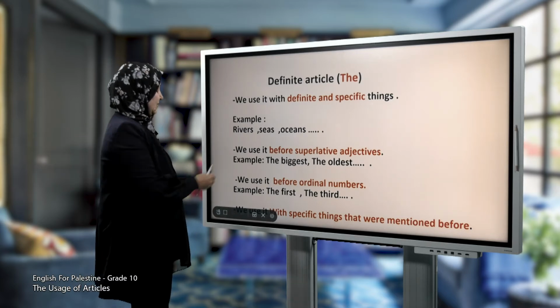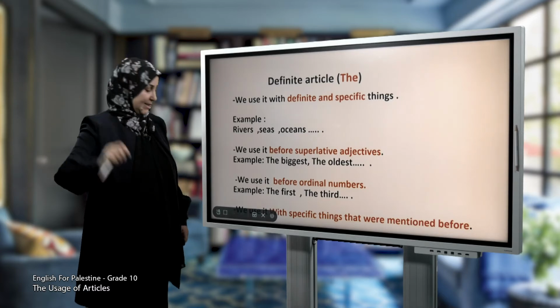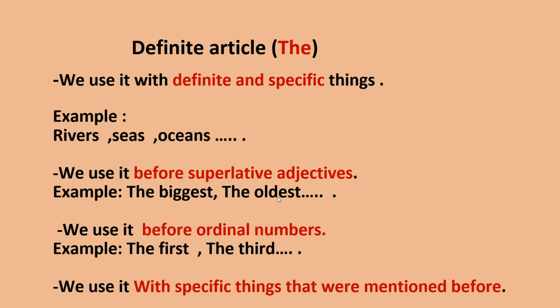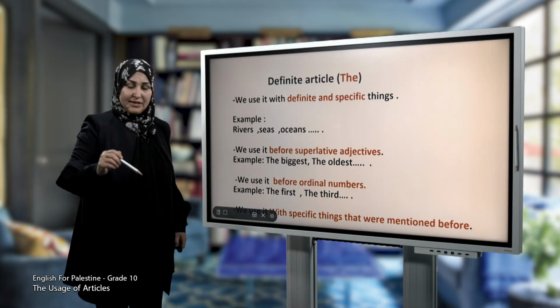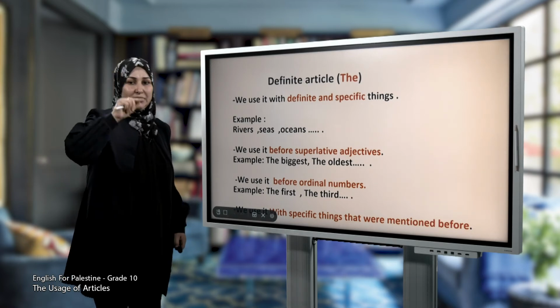The second use is we use it before superlative adjectives. Example: the biggest, the oldest. We use it before ordinal numbers. Example: the first, the second, the third, the fourth, the fifth, and so on. We use it with specific things that were mentioned before. If we talk about something that we talked about before, or the thing that we talk about for the second time.